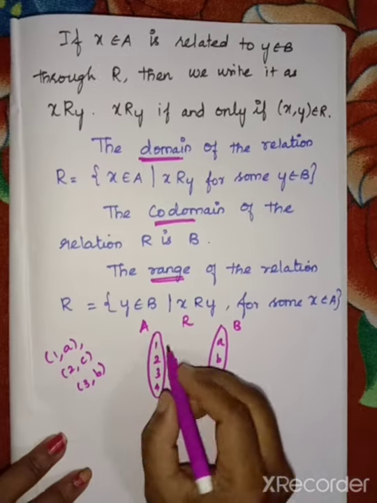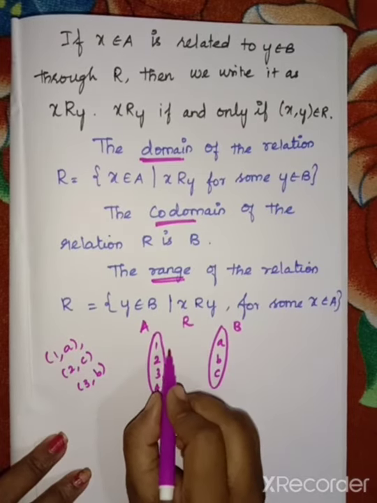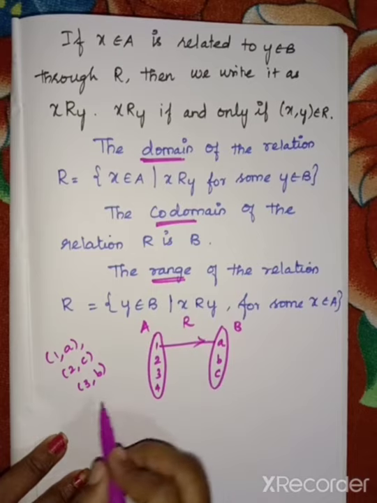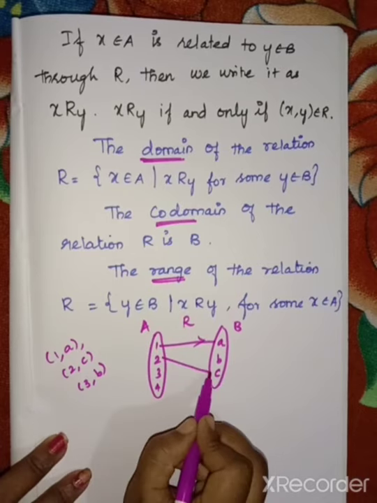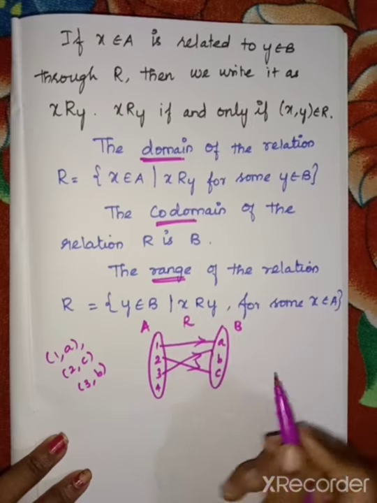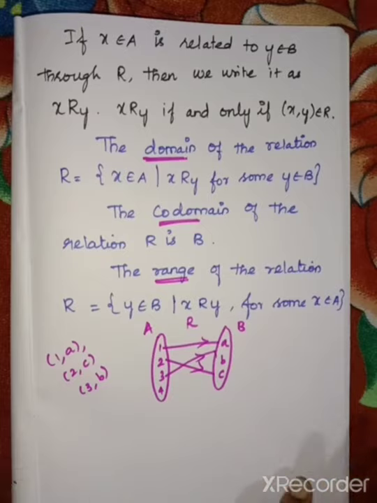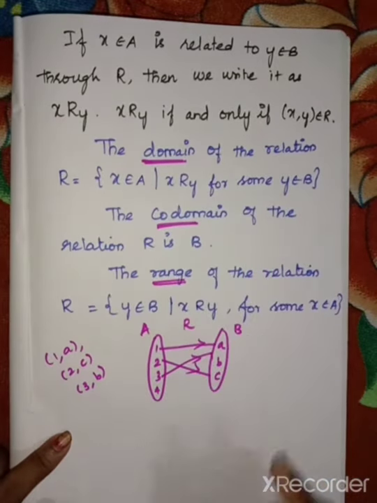Now see, 1 is (1, A). Here we have the pair (1, A). So 1 is related with A. Then (2, C). Then (3, B). So here we have the relations. For 4, we didn't have a relation. Now we want to write the domain.